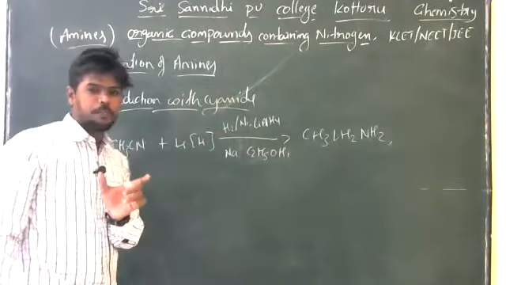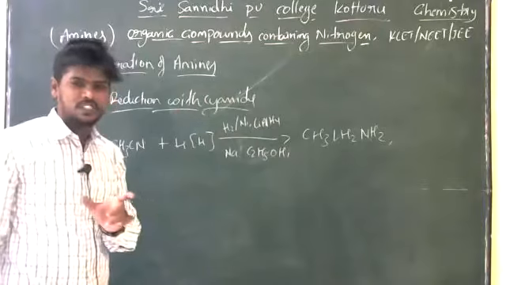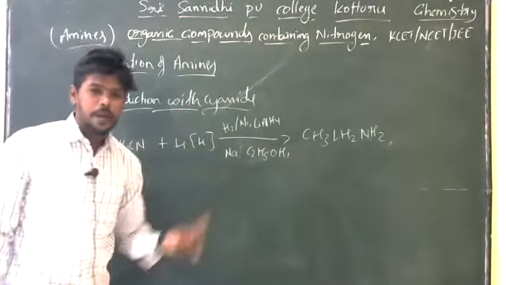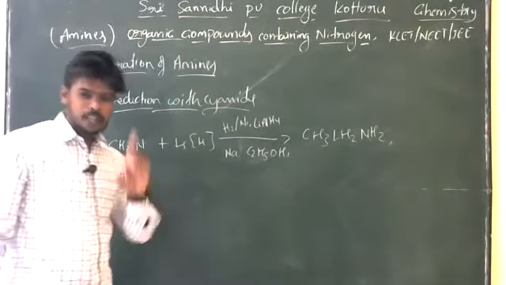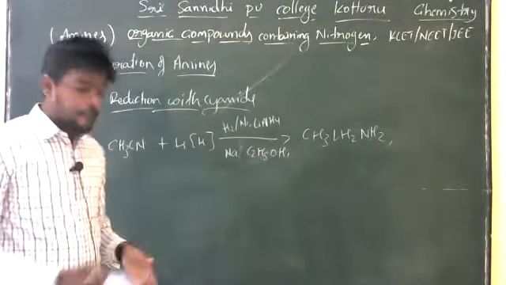We must remember that one point. The Hofmann bromamide reaction can produce the primary amine. The carbon atom is lesser than the parent atom. How many carbon atoms? One carbon atom lesser than the parent atom.